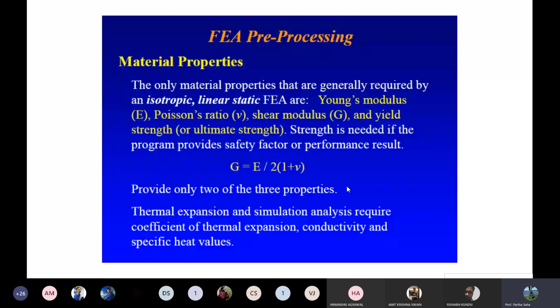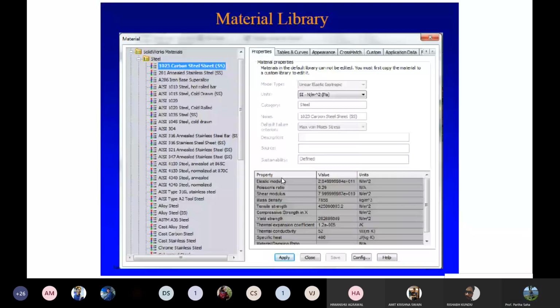Now comes a very, very important slide, I would say. Why do you think all this software licensing takes a lot of money from us? If a software gives a license to NIT Rourkela or any individual, it costs huge. The monetary part involved with this licensing is extremely high. So why do you think it is high? Because of the database which comes along with the software, okay? The materials database.